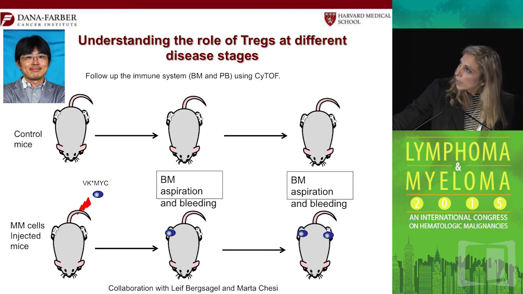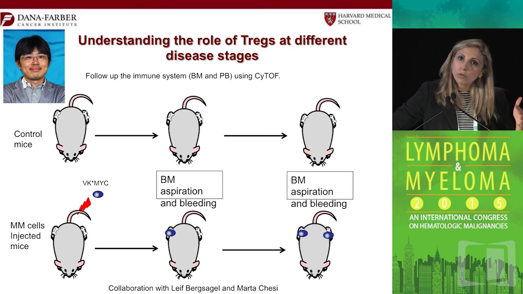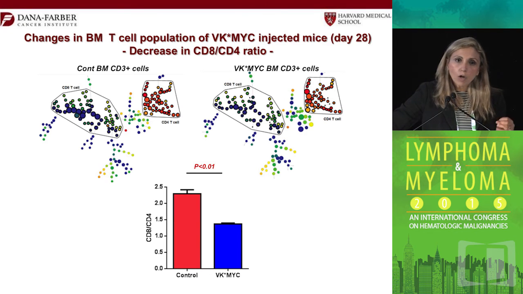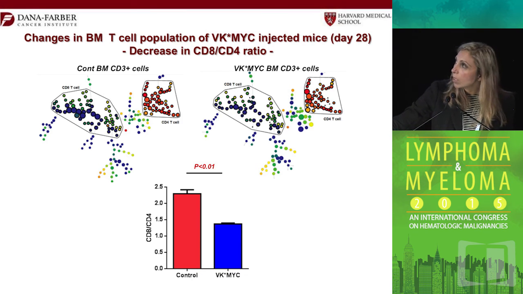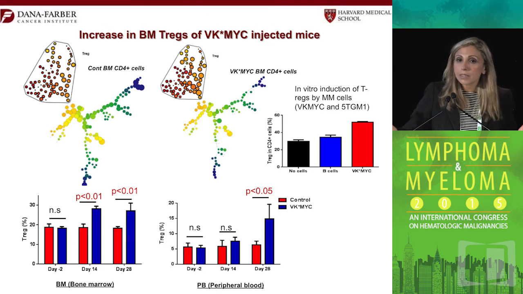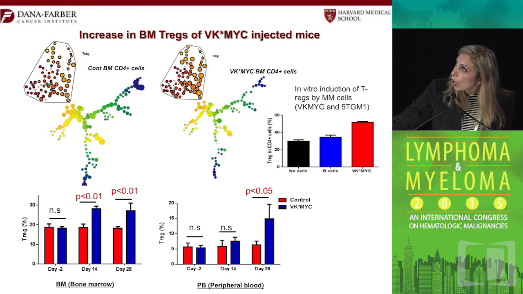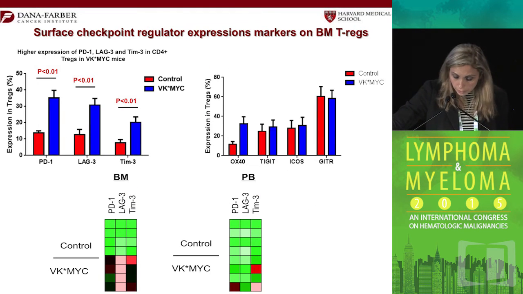So here, this is work by Yawara Kawano, and what he did is, again, took the VK-MYC cells and did an aspirate from those mice at different time points during progression. And by using CyTOF, which is a new method to look at multiple cells and multiple antigens at the same time, up to 30 antigens or more, we found that the Tregs were highly upregulated at an early time point. Not only that, they change in the bone marrow much earlier than they change in the peripheral blood of those mice. And the same is true for patients with myeloma as well as smoldering disease.